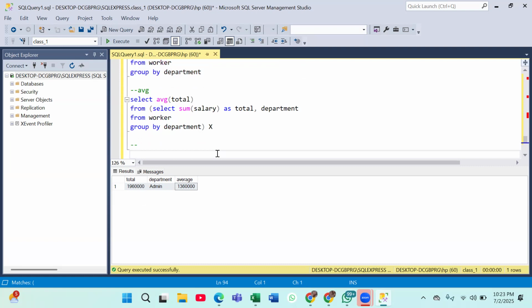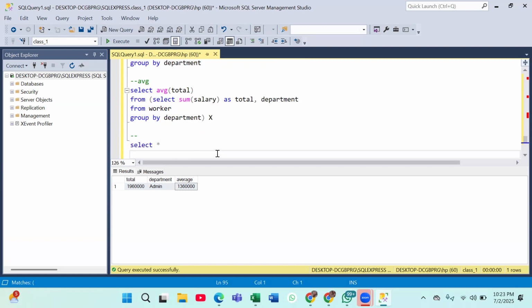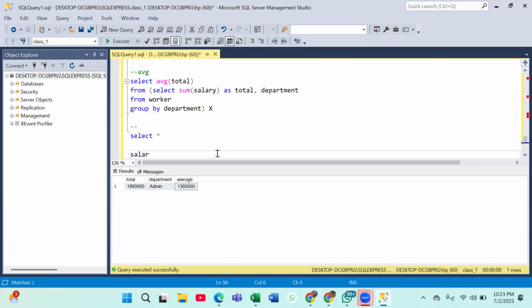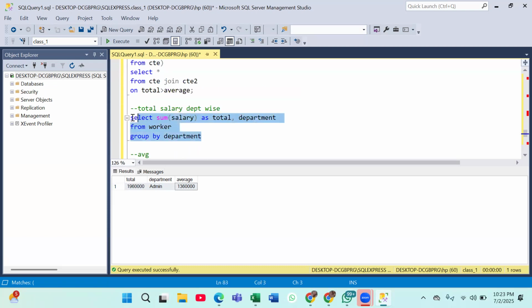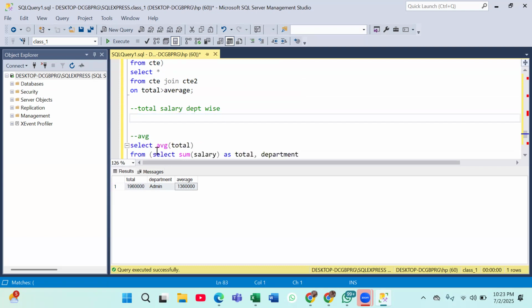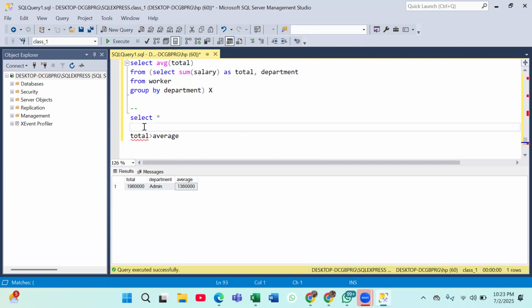Okay. What we have to do, we have to select everything. My condition is that the total should be greater than average. Total I'm taking from which table? Total I'm taking from this table, correct? So I'll just write over here, from, this is my total.